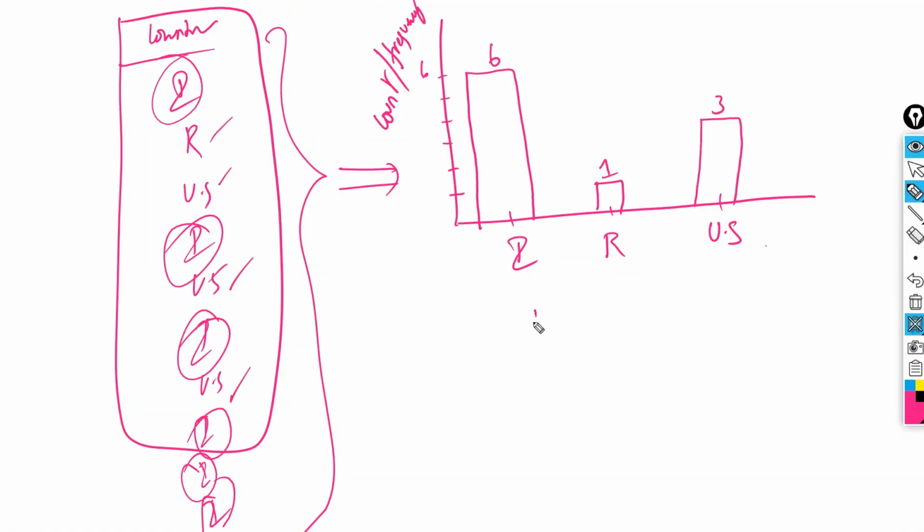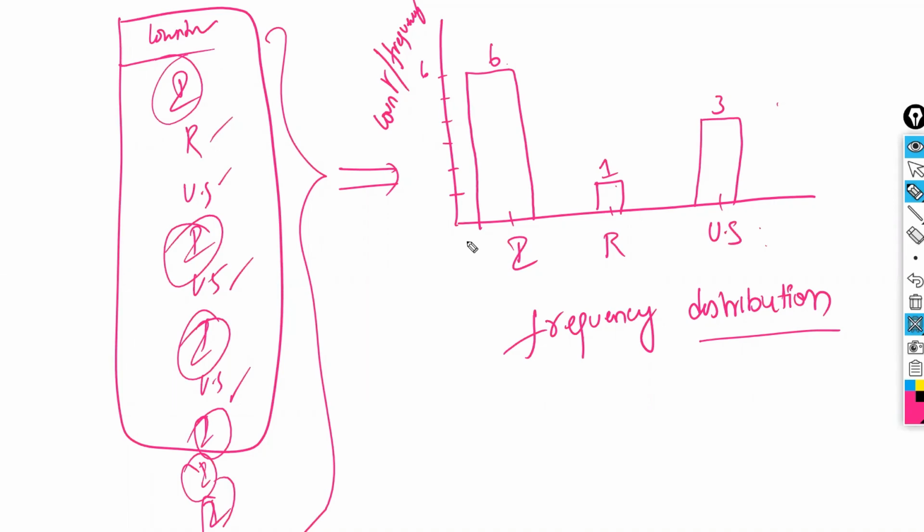This is also called frequency distribution. What is meant by distribution? It means the entire data you are distributing here. Here a total of 10 records are there: 6 plus 1 plus 3, 10 records. This entire data you are distributing based on their frequencies, so it is called frequency distribution.